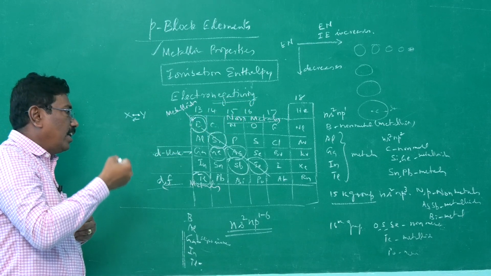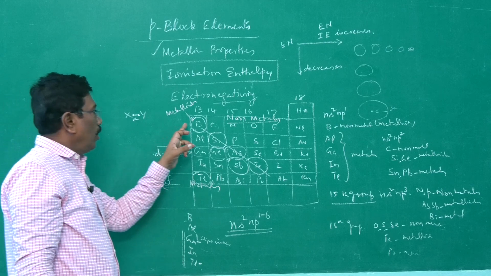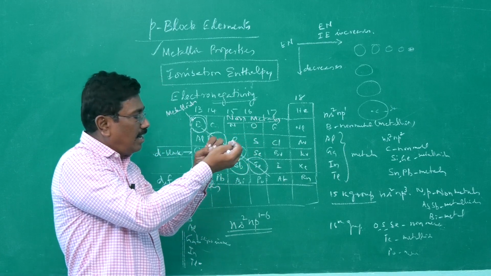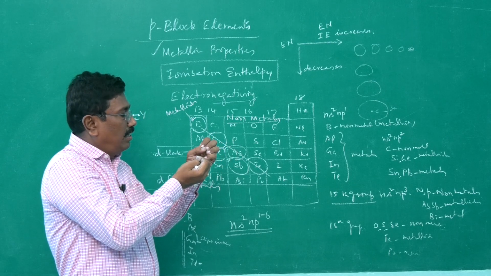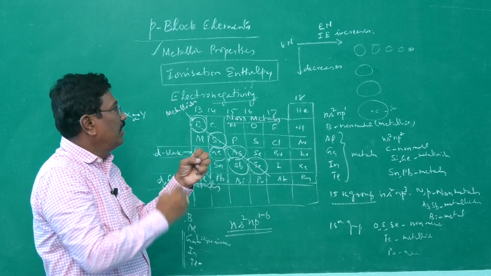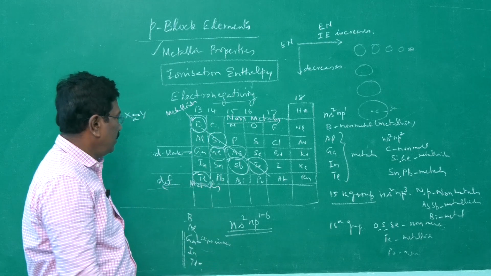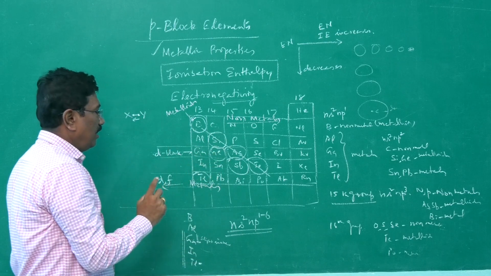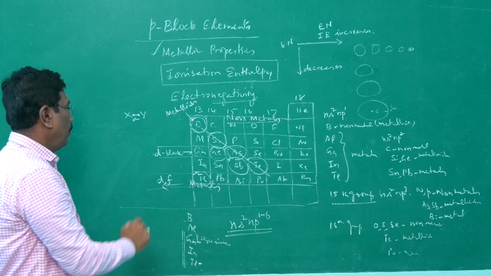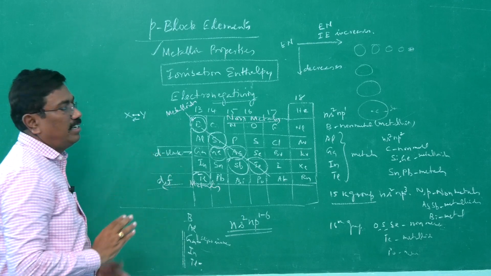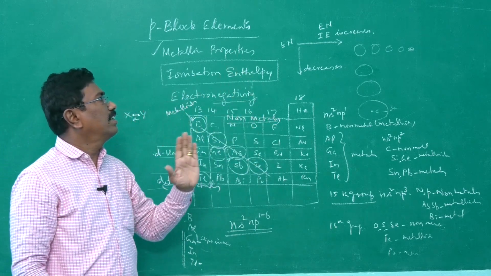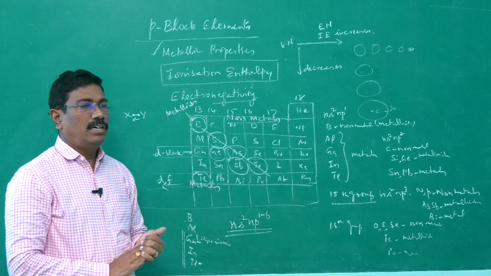Therefore, electronegativity decreases. But while moving from left to right, the size becomes smaller and smaller. The electron can be attracted by the nucleus very effectively. Therefore, electronegativity increases. In the first two groups, from gallium to thallium and germanium to lead, the effect is not much pronounced because of the poor shielding of d and f orbitals. Thereafter, as usual, electronegativity decreases from top to bottom and increases from left to right.